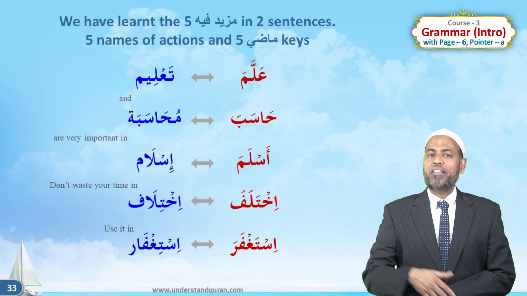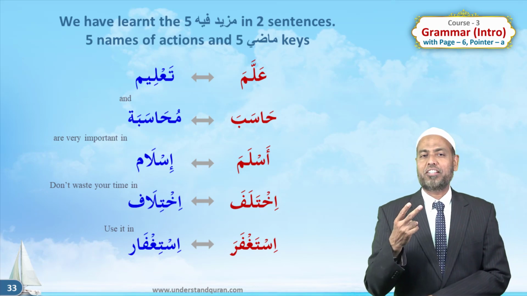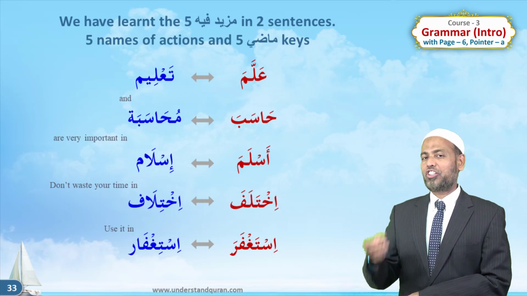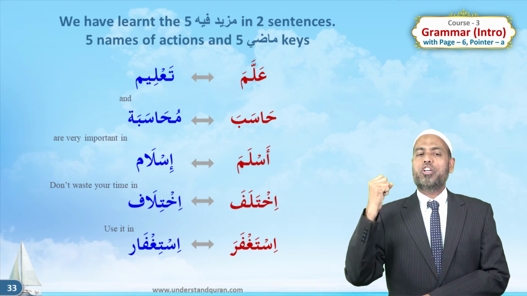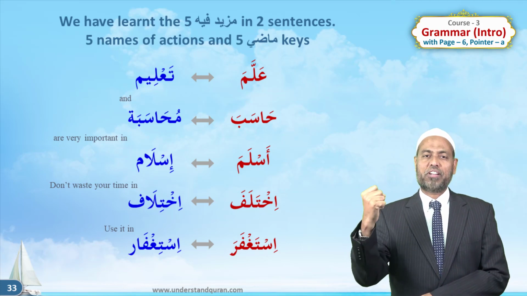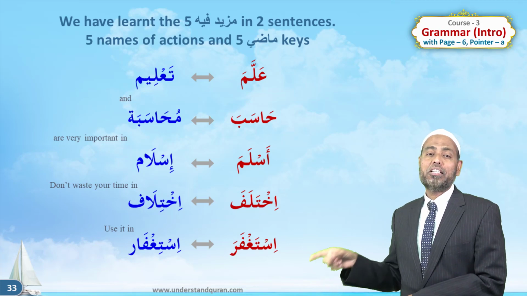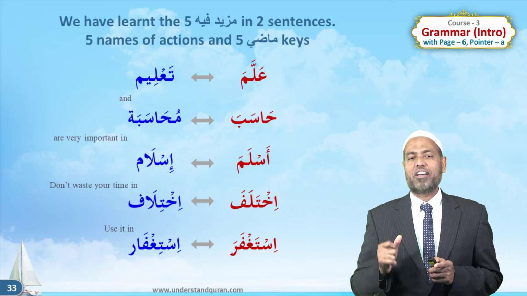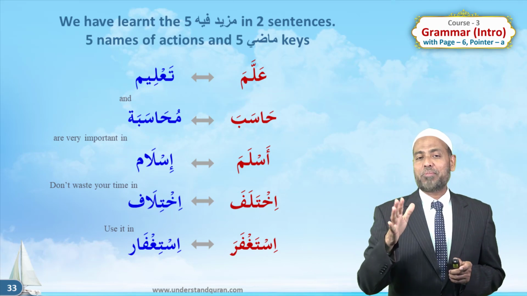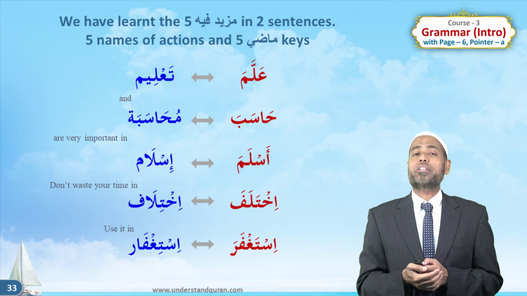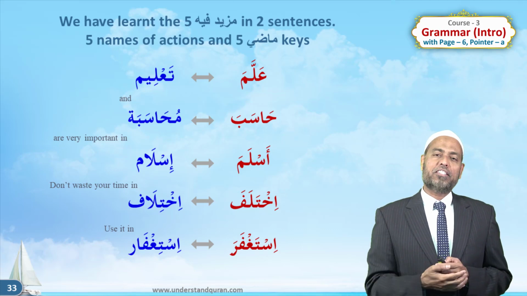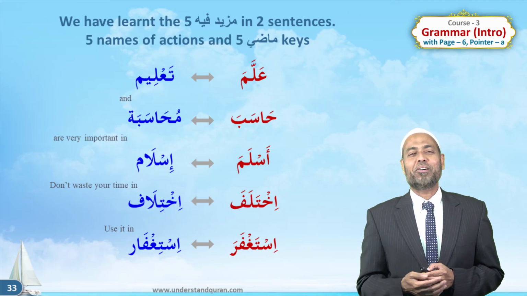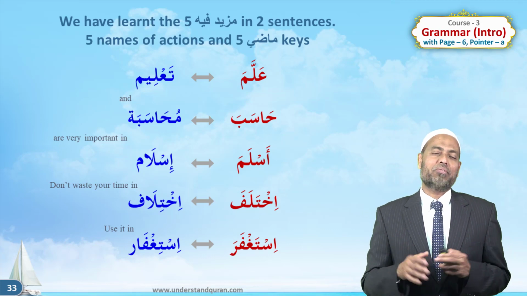So we have learned 5 mazid fi in 2 sentences. 5 names of actions and 5 fi'l madi. Like ta'aleem and muhasaba, Islam, ikhtilaf, istighfar. These are 5 names of actions and the corresponding fi'l madi. Allama, hasaba, aslama, ikhtalafa, istaghfara. So make sure you memorize these 2 sentences and you know the 5 types of mazid fi that we will be studying. And mazid fi, by the way, is very easy. Very soon it will become ladid. Ladid means tasty. So don't worry about it. It is very, very easy and very systematic.